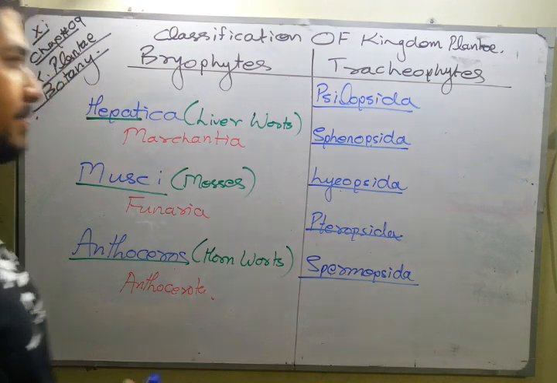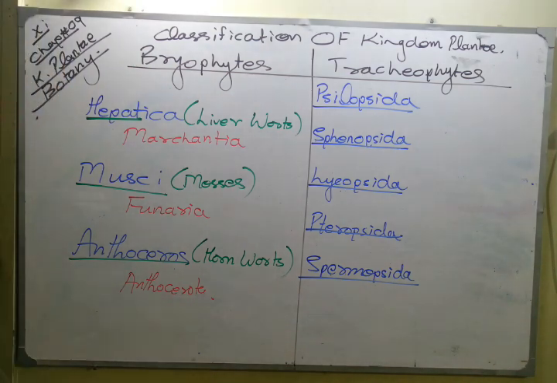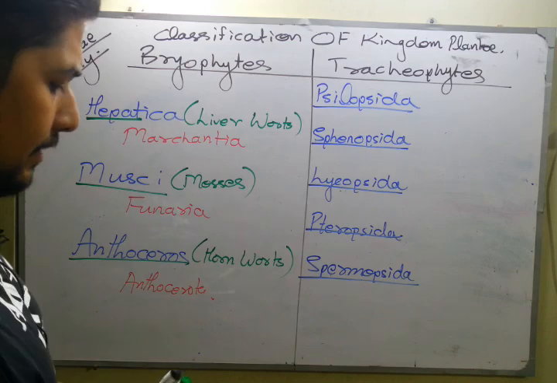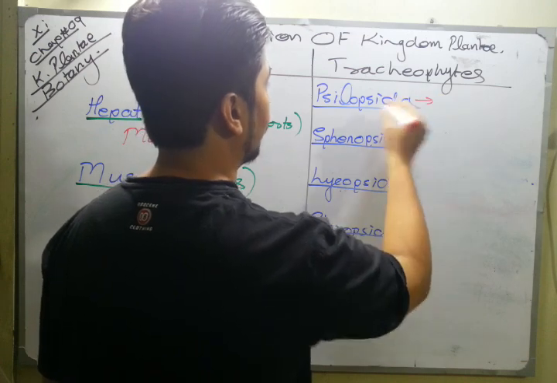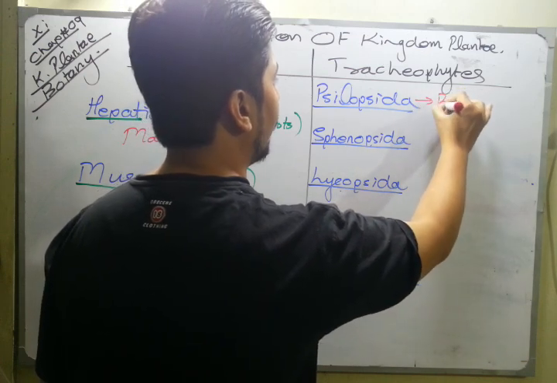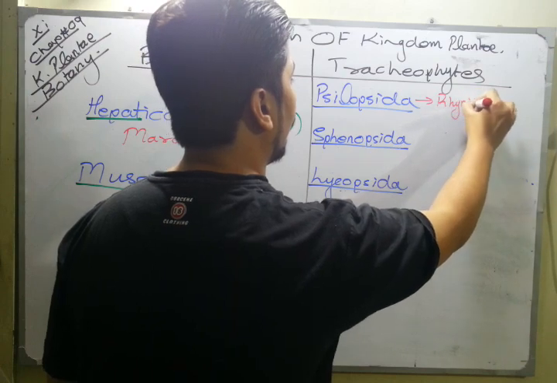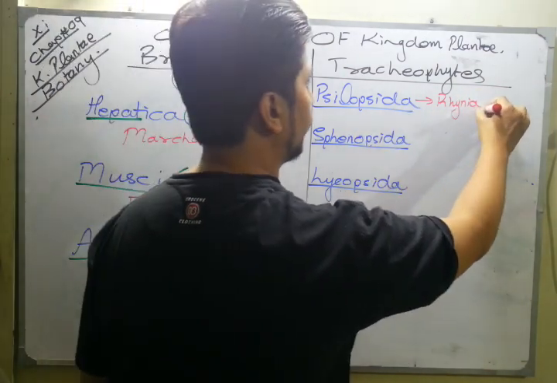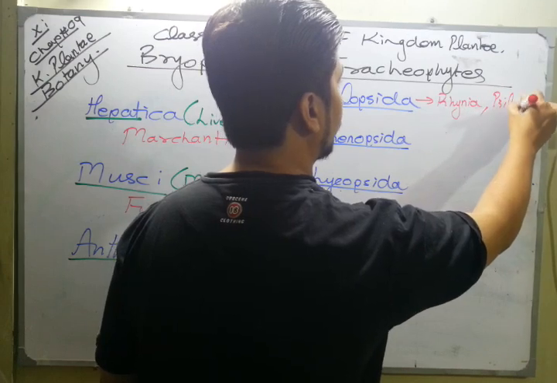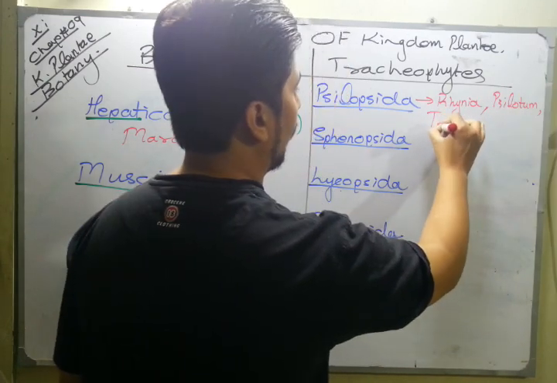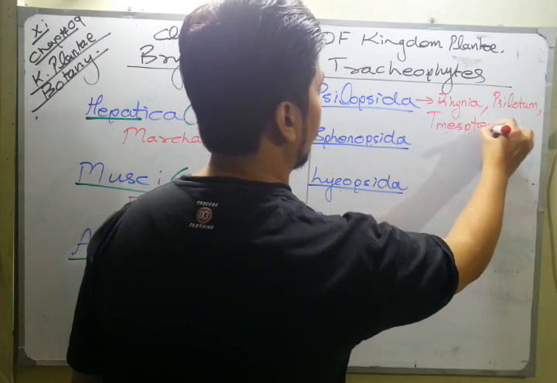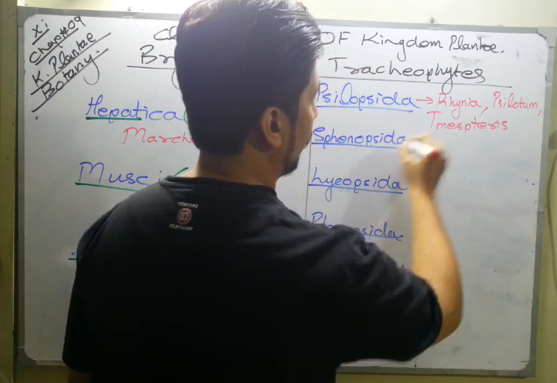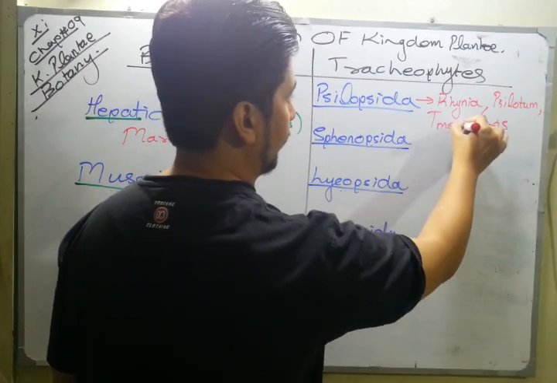And if I'm talking about Psilopsida, in Psilopsida we include the very primitive organism which is really known, that is Rhynia, which is a fossil organism. And you can include Psilotum and Tmesipteris.